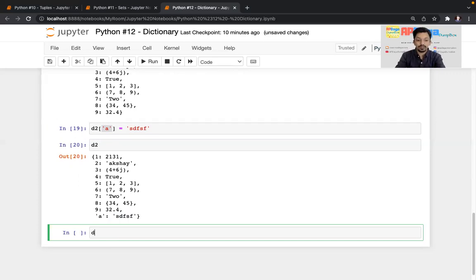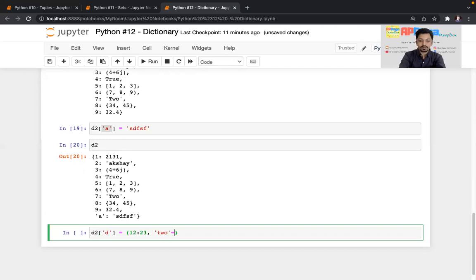So I'll add D2 of, I'll write D, the name of the key as D. And I'll assign some dictionary within that. So again, I'll write 12, something basic. Here 2 is a key. Okay.